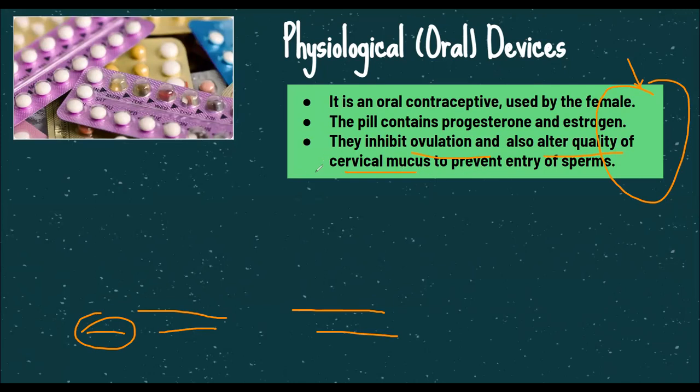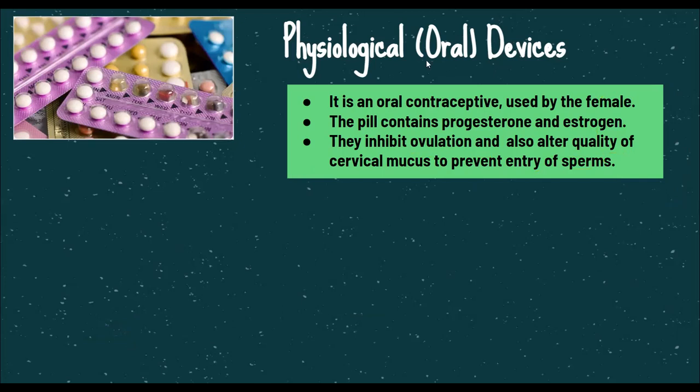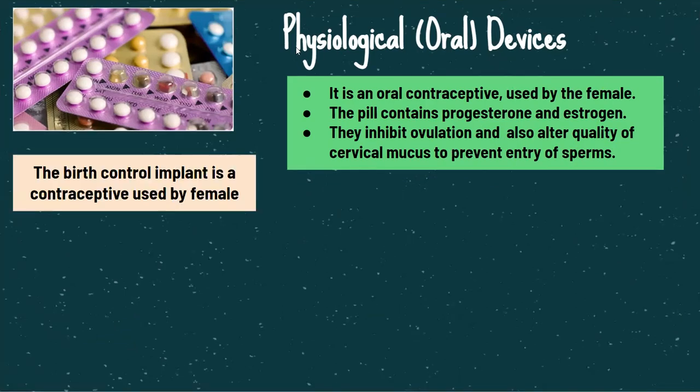So the vaginal environment is now made unfavorable for the entry of the sperms because of these hormones. Okay, so these different tablets have different modes of action. Some might kill the sperm, some might make the vaginal environment unfavorable, they might alter the cervical mucus quality, which will not allow the entry of the sperm. Some might inhibit the eggs from being released.